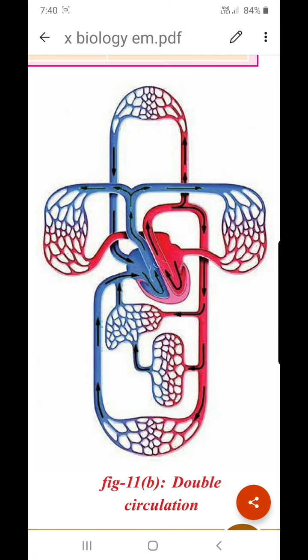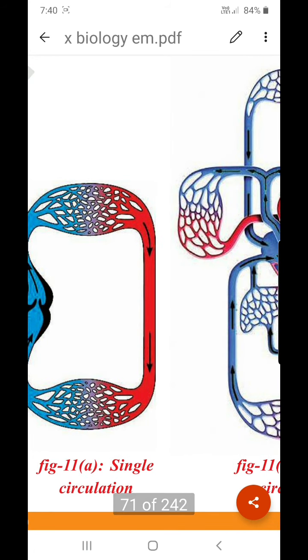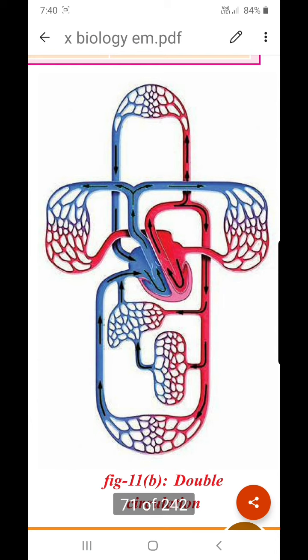After purification, unlike single circuit circulation, instead of sending the blood to different body organs, after purification it is sent back to the heart again. When the heart again contracts, it is sent to different body organs. That means the blood is reaching heart twice before it is supplied back to different body organs.